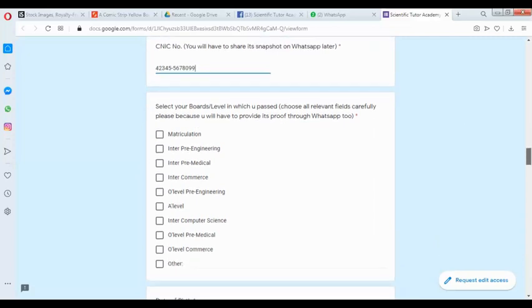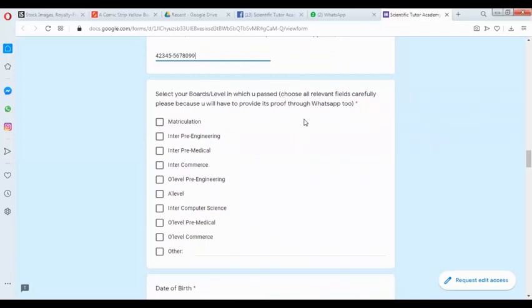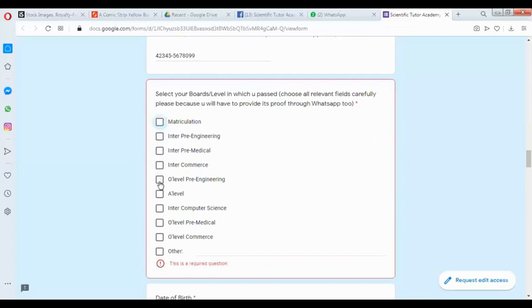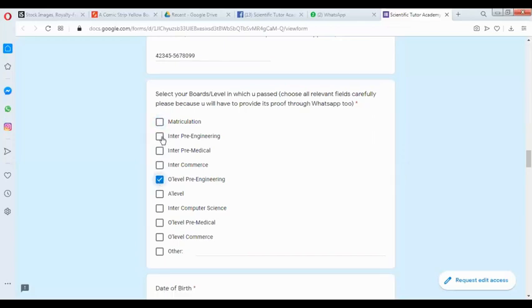And now you have to select the board from which you got passed. Remember that you have to select the boards from which you got passed, not your targeted boards. Like if you have done matric, you cannot click on O level, but if you have done O level, then you cannot click on matriculation. Similarly, if you have done intermediate, you cannot click on A level. So if I say that I have done matriculation, or if I initially did O level and then I did intermediate and afterwards I did my BE, which I am doing now.